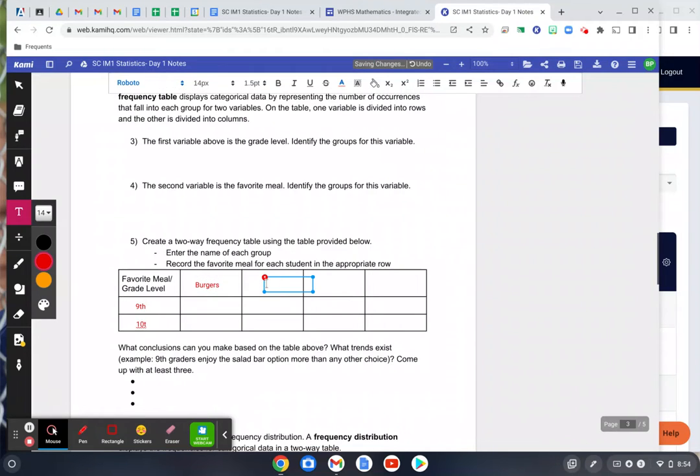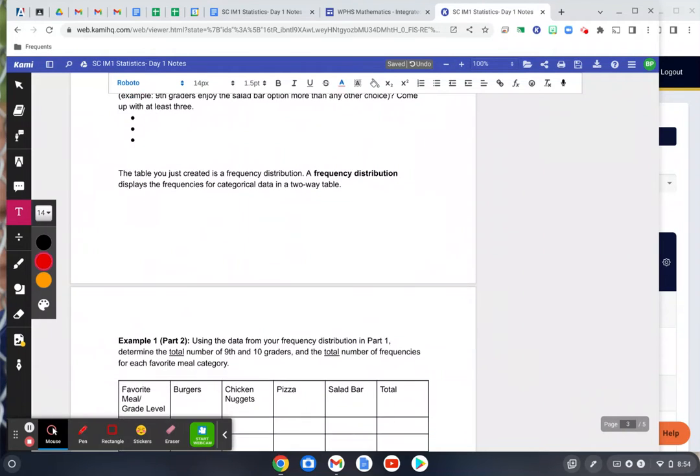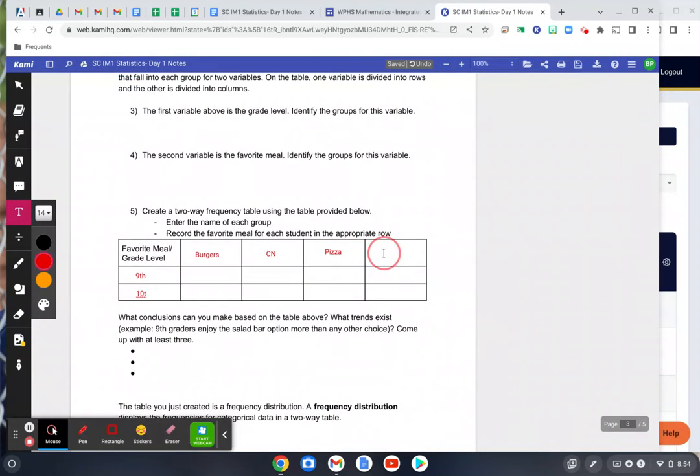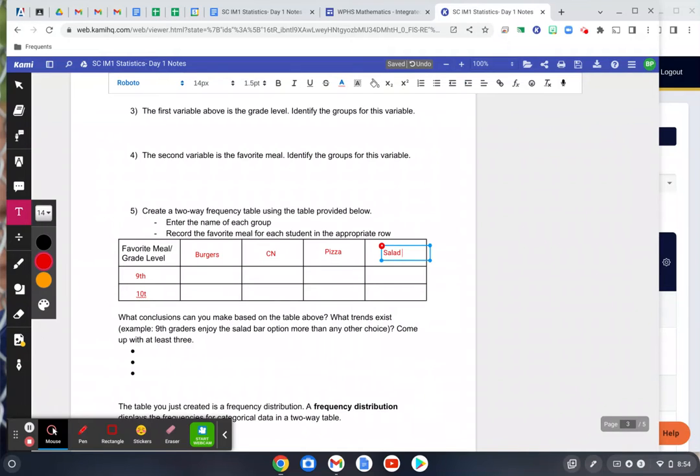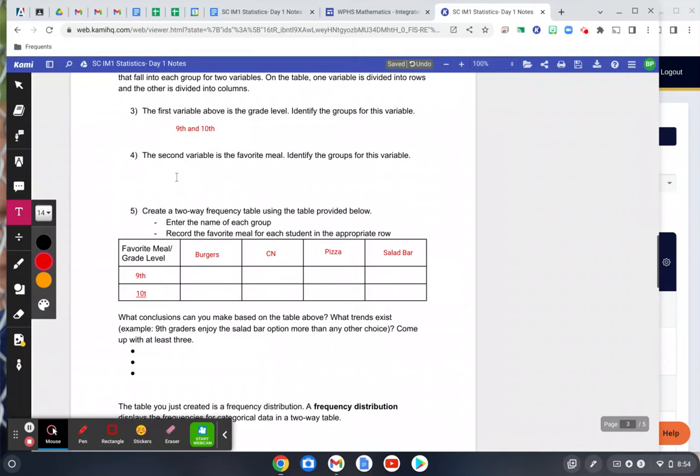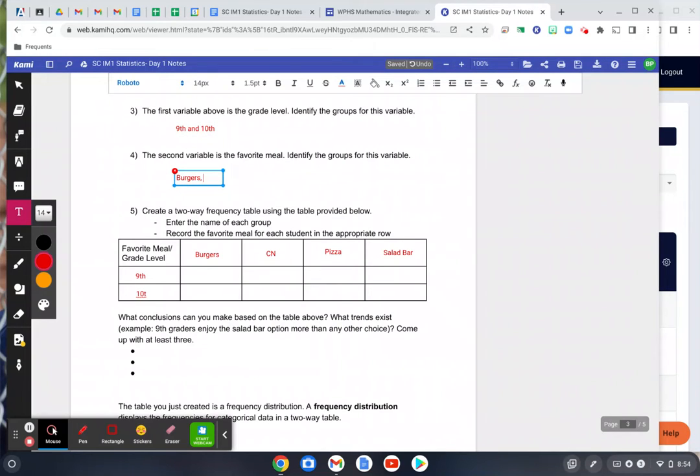Burgers, chicken nuggets, pizza, and what was salad bar? Salad bar. All right. So this is pretty basic, pretty straightforward, but we're just teaching you how to use this thing. The first variable above is the grade level. Identify the groups in this grade level. We already did that, right? It's 9th and 10th. We already put it in the table. And the second variable is your favorite meal. Once again, we've already defined this as burgers, chicken nuggets, pizza, or the salad bar. So those are the 4 options there.